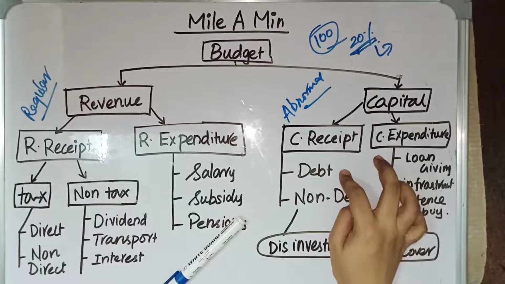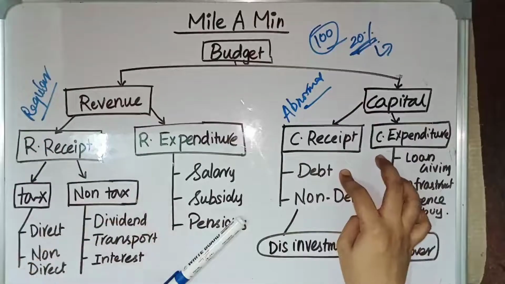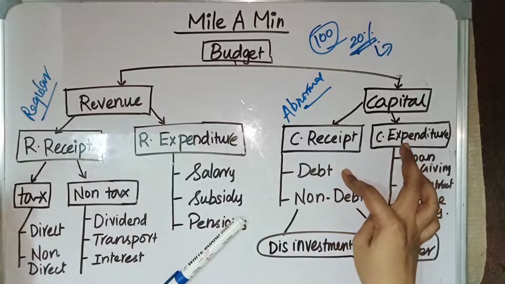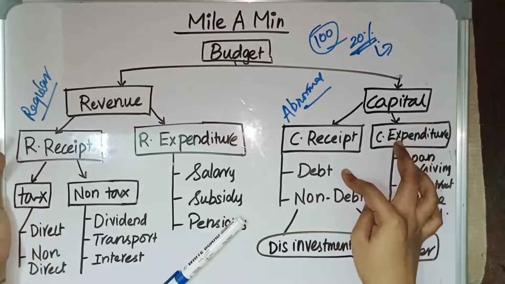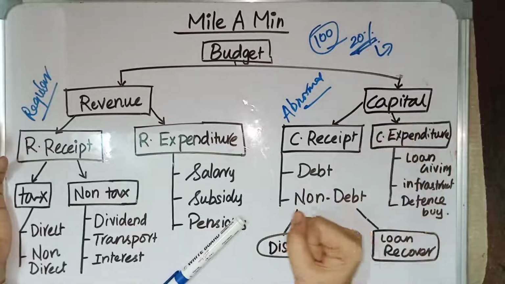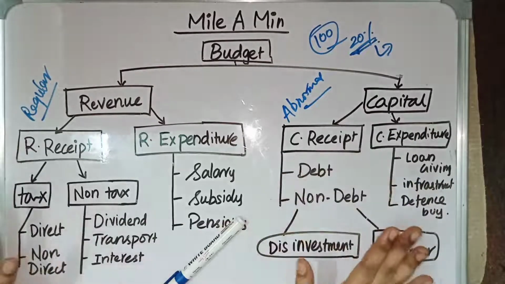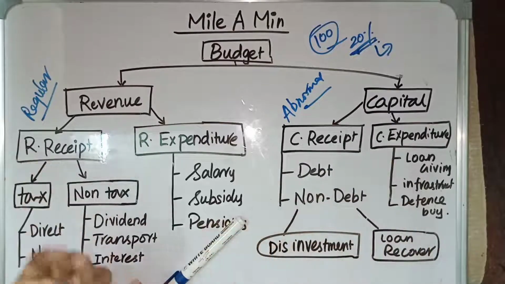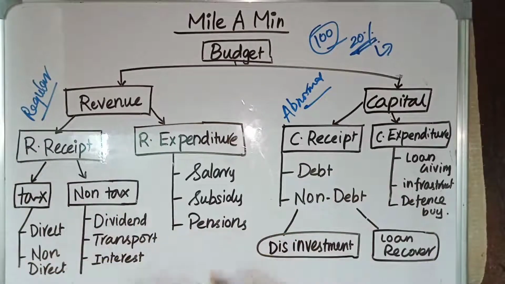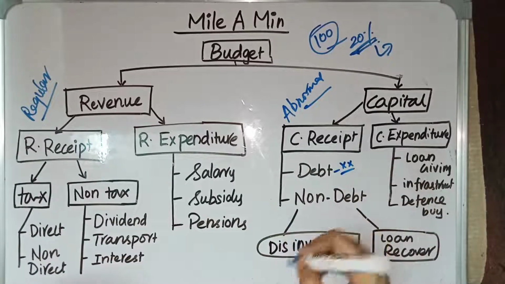In debt, if the government is going to borrow money, it can borrow from an international organization, from any other means, or from banks also. If the government has got money from borrowing, then it comes under capital receipt, which is not good for us because we need to repay it at some time, right? So it is not good for us. Debt is not good for us, but in certain cases debt is good.